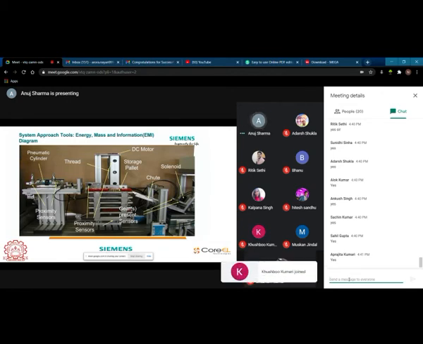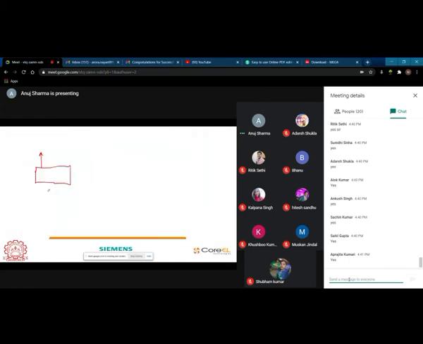So we were talking about the energy, mass, and flow of information. Okay. So what kind of energy is this cylinder going to get, and through what is it going to get the energy? Class, please someone unmute yourself and answer this. So it is going to get the compressed air supply.